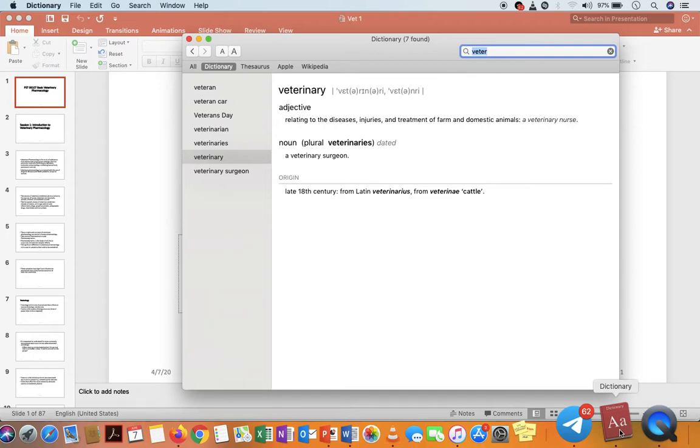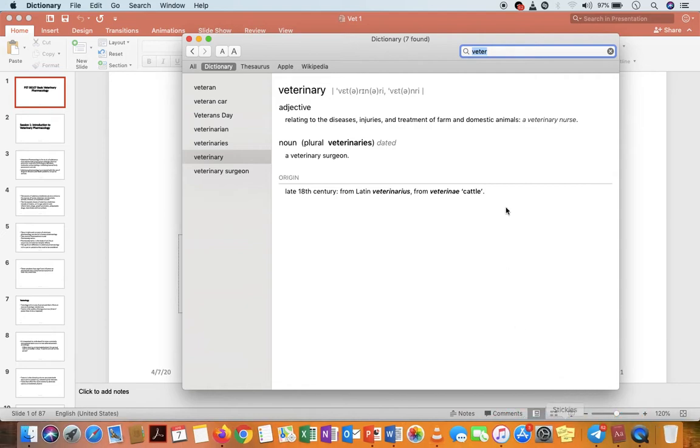So whenever you hear the word veterinary, you are talking of a disease or injury or treatment of any animal. This animal can be a domestic animal or a farm animal.